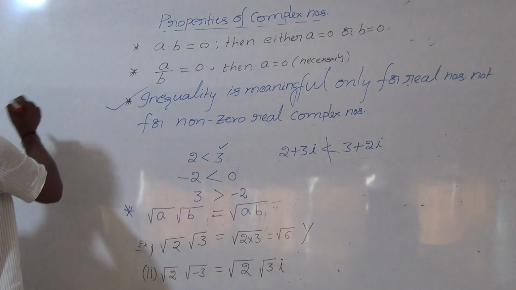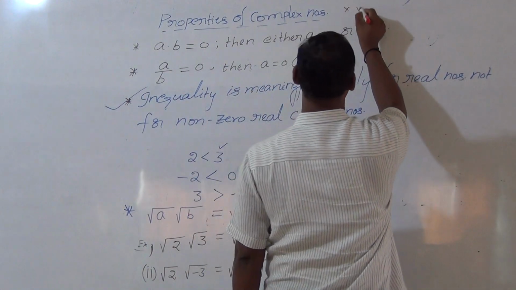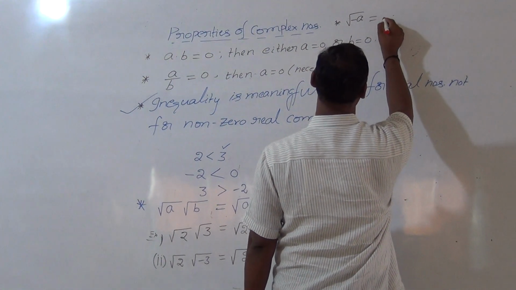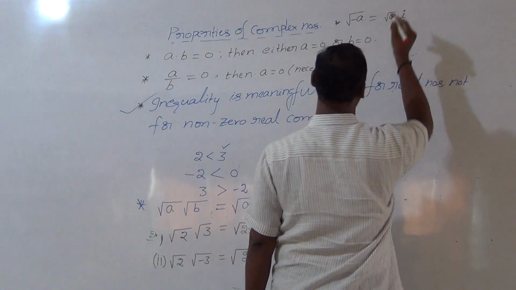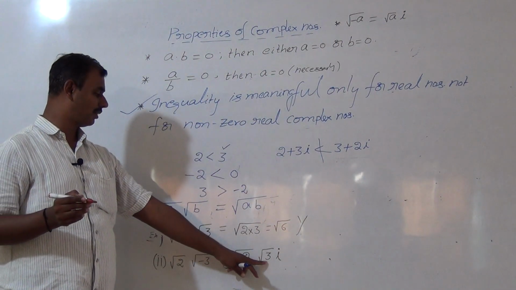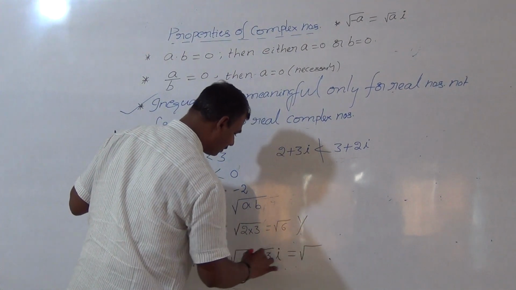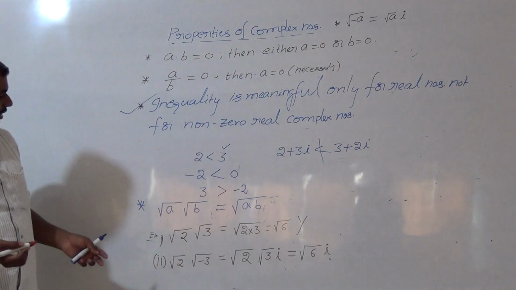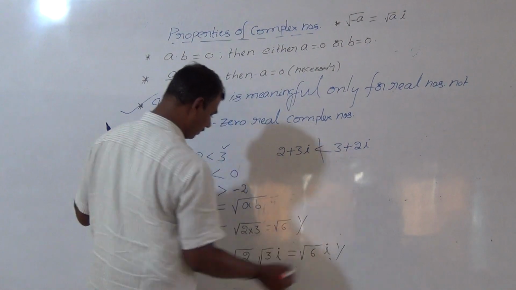Remember all of you, one more property: square root of minus a is equal to square root of a into iota. So square root of minus 3 we should write as root 3 into iota. Now according to this, square root of 2 into 3, square root of 6 into iota. So in this case, is it applicable? Yes, it is also applicable.